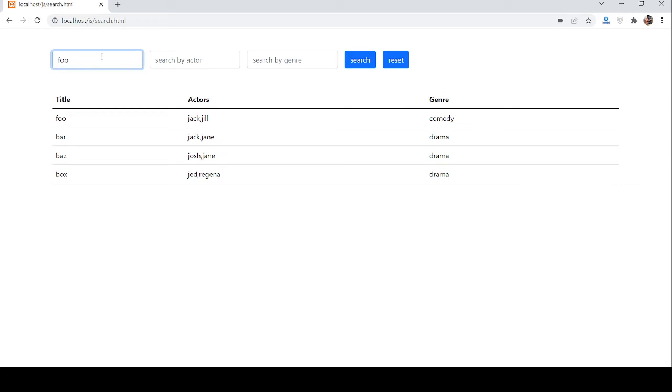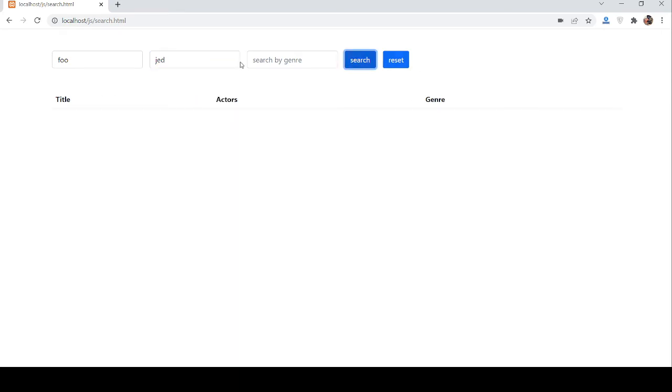Search by title, jet. Now it will show 0 because with who there is no jet actor. See. Reset.